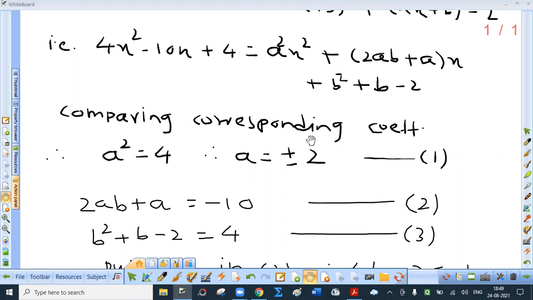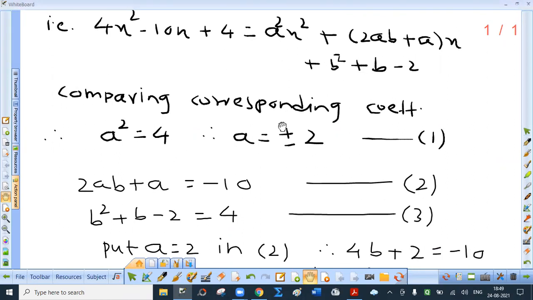Comparing corresponding coefficients. So a square is 4. So a is either plus 2 or minus 2. Then twice ab plus a is minus 10. Now you will say that, sir, two unknowns, two equations are sufficient. But we have to see that the same values satisfy the third equation also. Which is the third one? Equate constants. b square plus b minus 2 is 4.